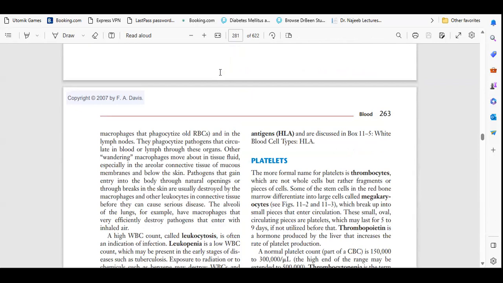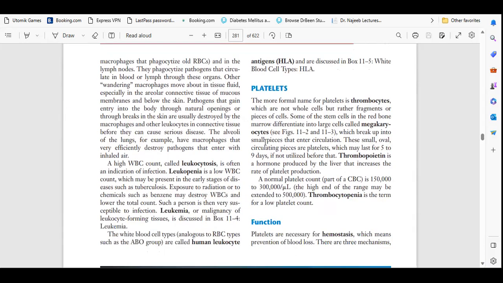cells are manufactured in red bone marrow. Okay. So red bone marrow is the place where platelets, WBC, and RBC are prepared. So there is a stem cell. The stem cell will prepare one type of cell. Then different types of specialized cells will be prepared from that cell. Okay. So now we will talk about platelets.